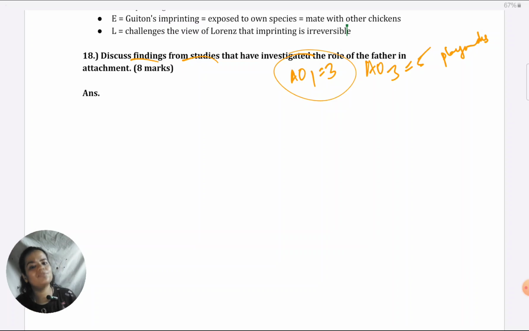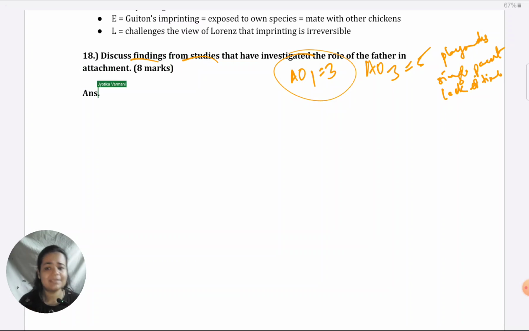It's more or less what we've learned theoretically in the book. You have to give that only because theories are also emerging from studies. So you must have learned that fathers can serve as playmates. If single parent families are there, then fathers in fact are capable of providing emotional bonding as well. They can substitute mothers. It is also found that in earlier classic studies, fathers' roles were not found to be very prominent because they would not give enough time. That was the cultural expectation that fathers don't have to take care of babies, or they were not as emotionally sensitive earlier.